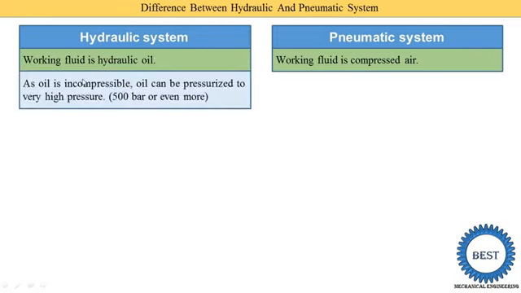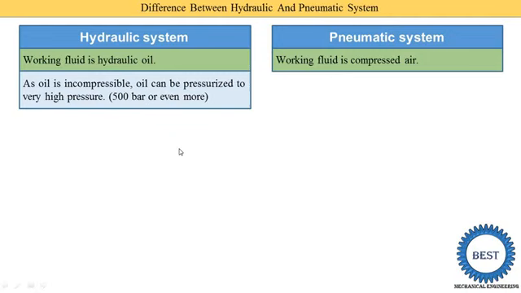Second point, we know that oil is incompressible, and oil can be pressurized to a very high pressure. Why? Because it is incompressible, when we increase its pressure, its volume does not change, and when the volume does not change, we are able to increase the pressure of the oil up to a very high level. Here a value is written: 500 bar, or even more than 500 bar, is possible.